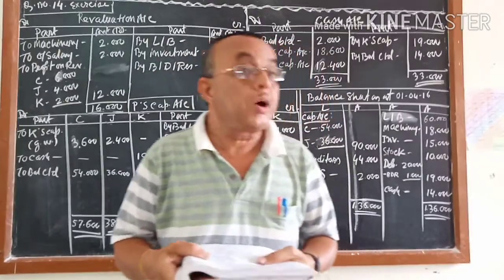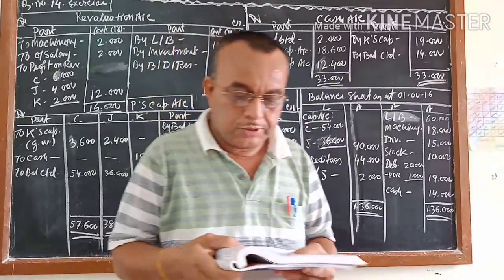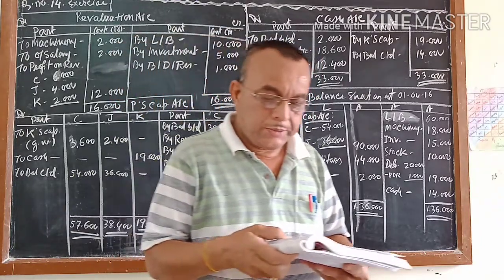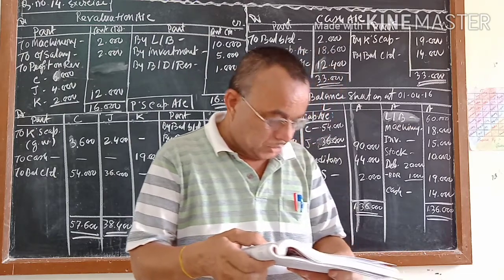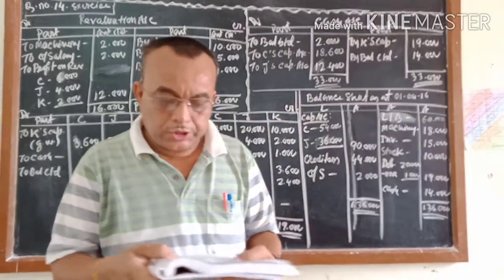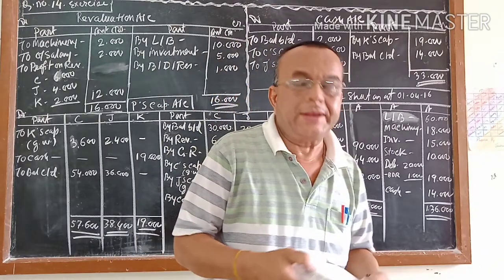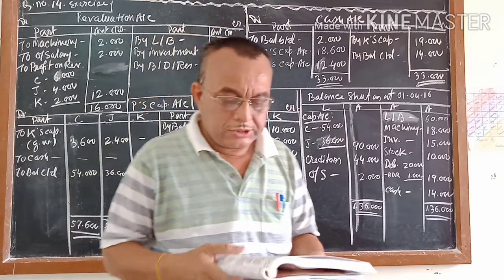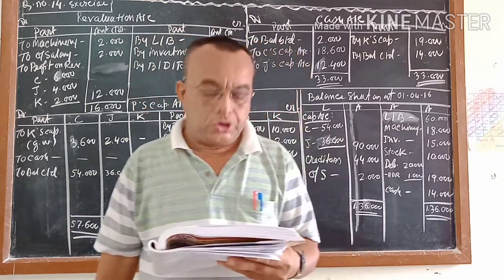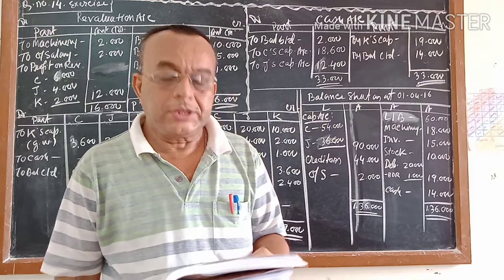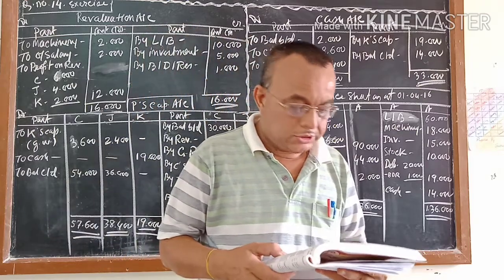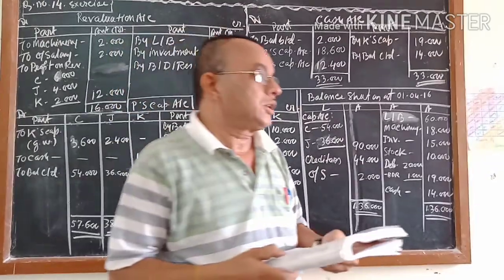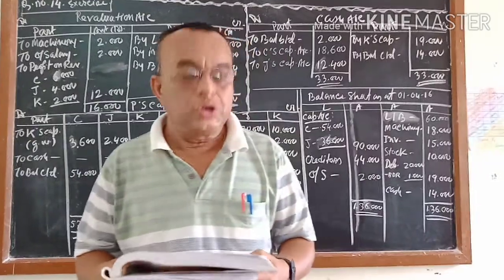General reserve 6,000 you have to distribute, creditors 44,000. On the asset side: land and building 50,000, machinery 20,000, investment 10,000, stock 10,000, debtors 20,000 less 2,000, that is 18,000, and cash 2,000. Nothing much more is given in the balance sheet. But what is given in the adjustments? K is going to retire. On which date? 31/3/16. The following conditions. Number 1, let me read all the adjustments, and after that I will show how you will solve it.